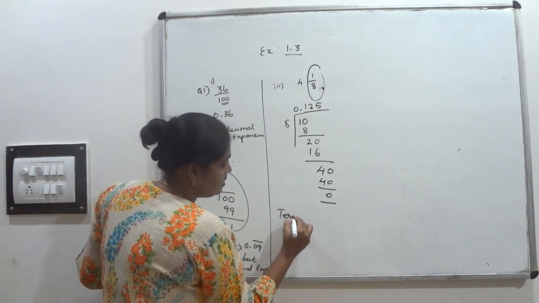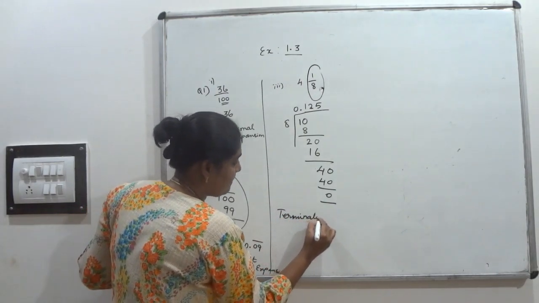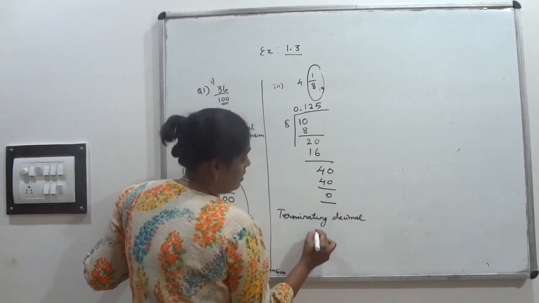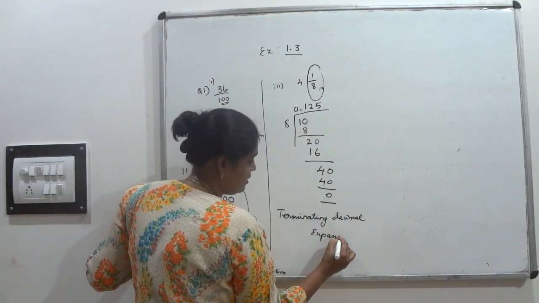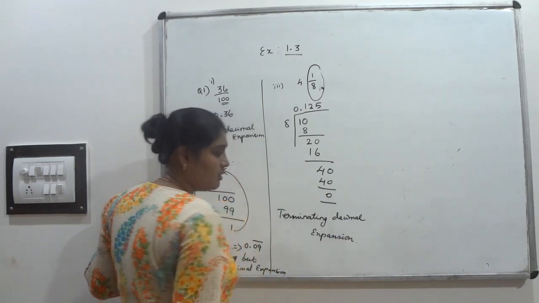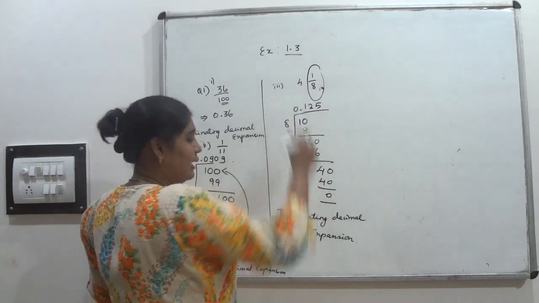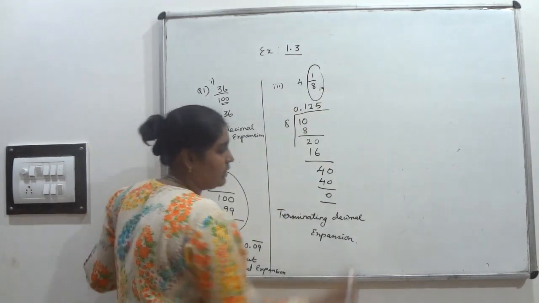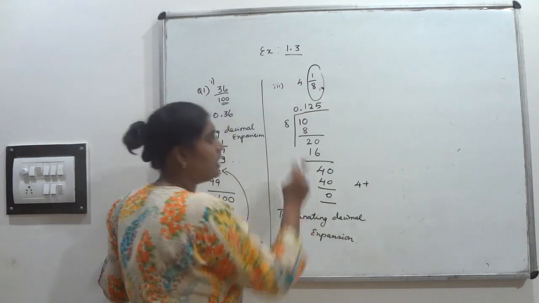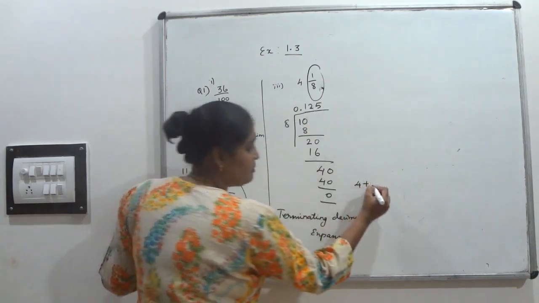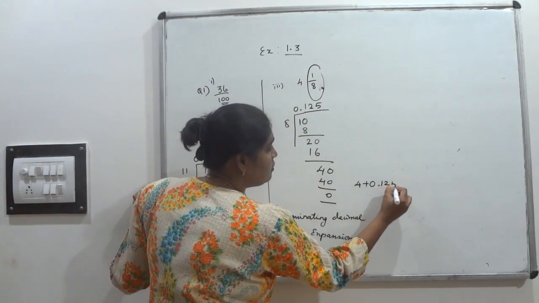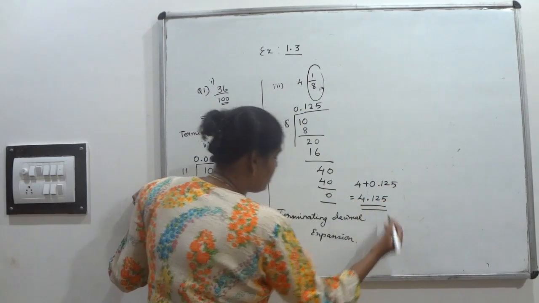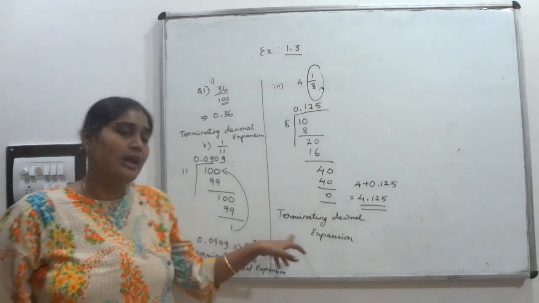So write it here. This is terminating decimal expansion. Okay. So I have to write exactly what it is: 4 plus 1 upon 8. See, 4 plus 1 upon 8. What is the 1 upon 8 decimal expansion you got? That is 0.125. It will give you 4.125. That is what? Terminating decimal expansion.